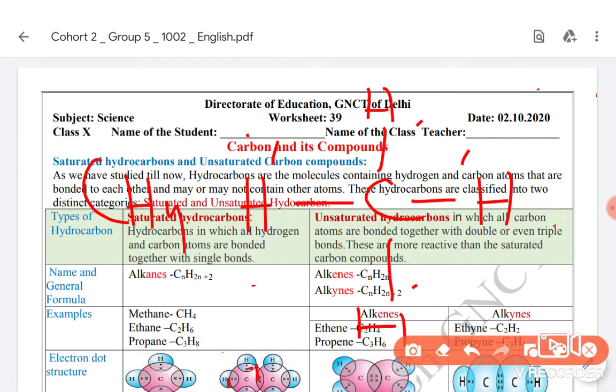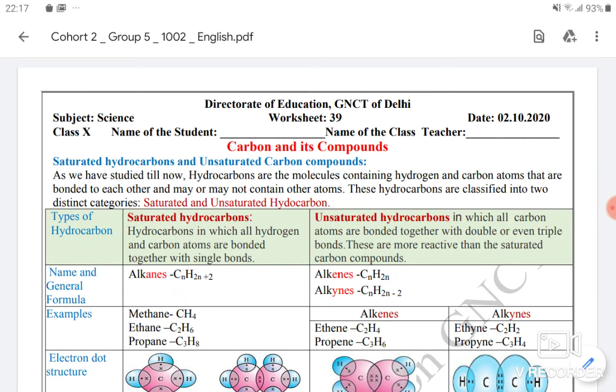It can also be represented as an electron dot structure. The third type of structure is where the same molecule is represented in different forms. Basically the thing is the same, but the names are different. This is the electron dot structure, where we have represented electrons as dots. The electrons of carbon are represented as dots and hydrogen as crosses. You can do vice versa to distinguish between the electrons.